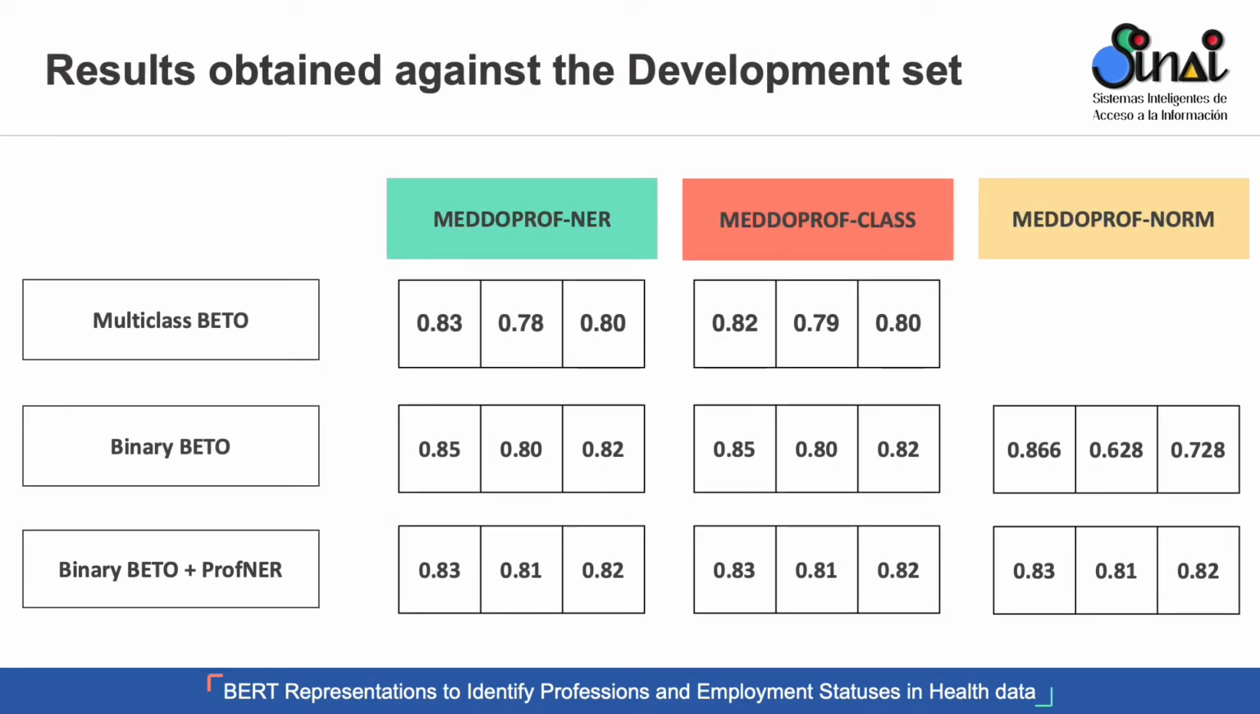To evaluate the performance of these methods, we used the evaluation script given by the organization, along with the dataset that we have split before. The results plots here are associated to the development set and hold values for precision, recall, and F1 score respectively. As we see, for the MEDDOPROF NER and MEDDOPROF class, we have tested all of our 3 methods, while for the MEDDOPROF NO, we have only used the binary approaches. The data shown here says that the best approach was the binary BETO approach enriched with the ProfNet dataset.